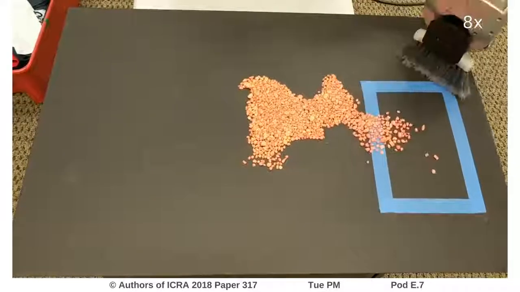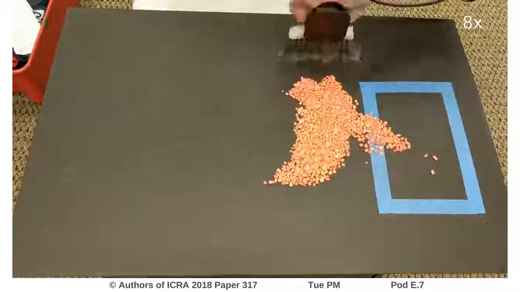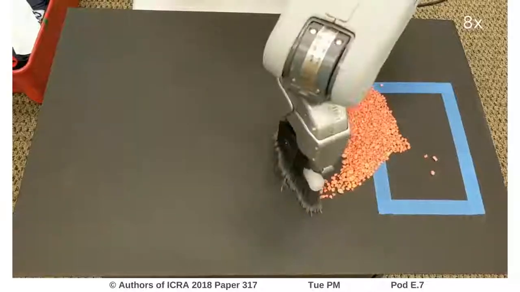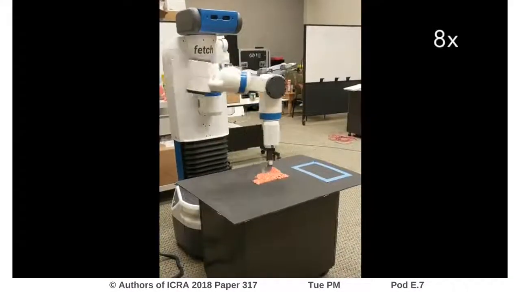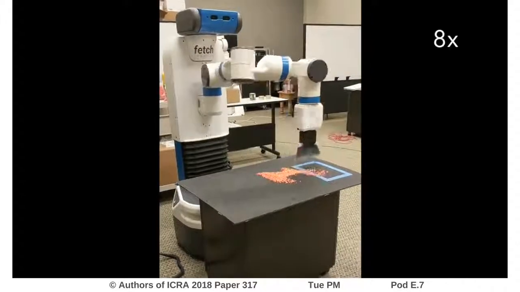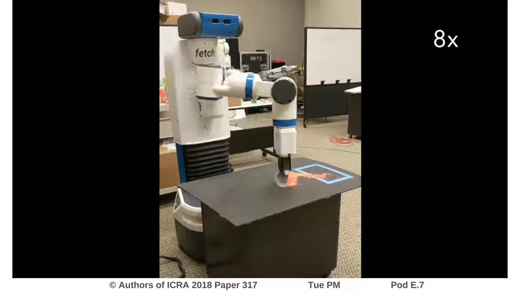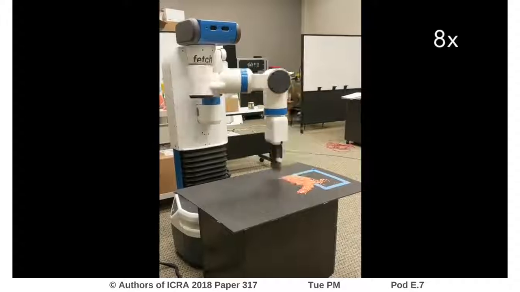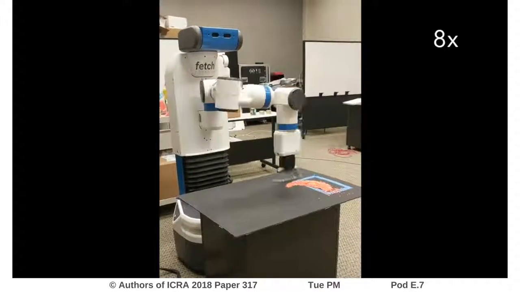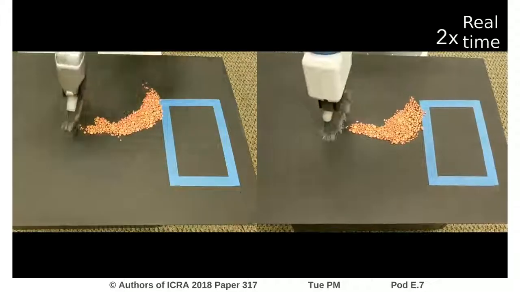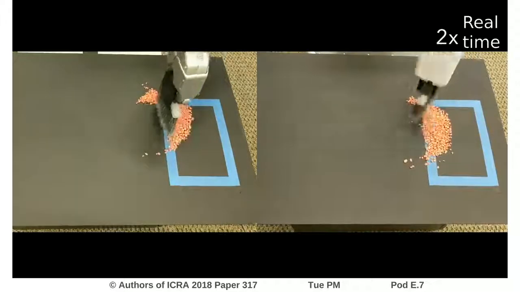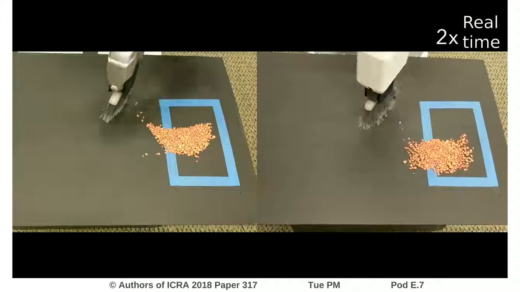Here we see the PR2 clean a larger area of dirt. We see the Fetch robot cleaning the large area of dirt as well. Here's a side-by-side comparison of both robots executing the same cleaning plan.